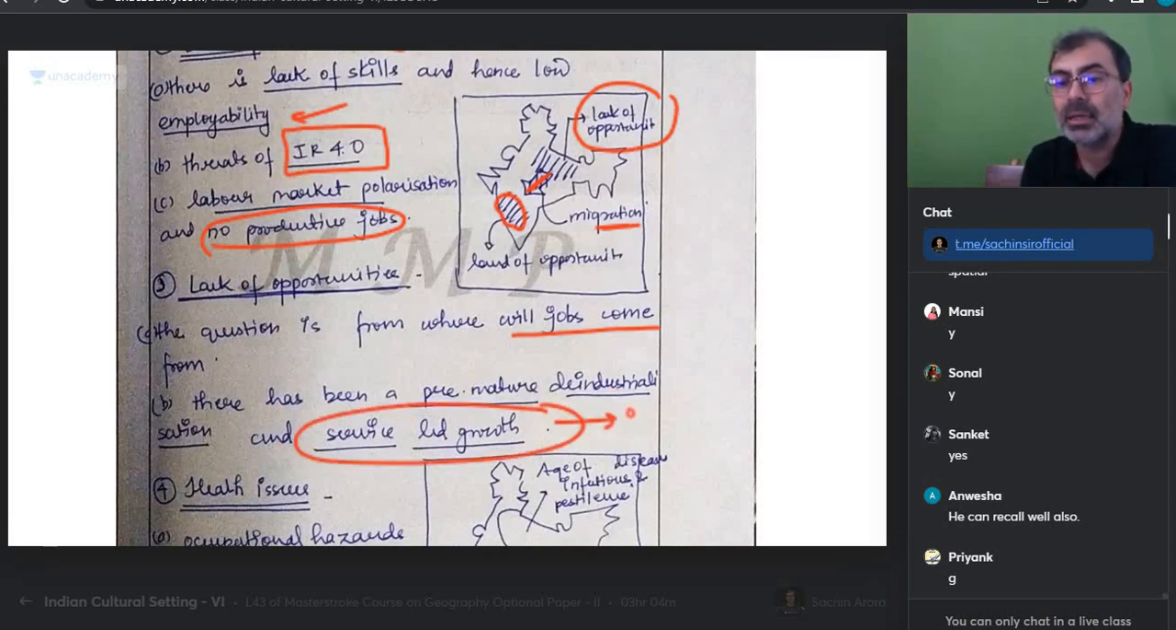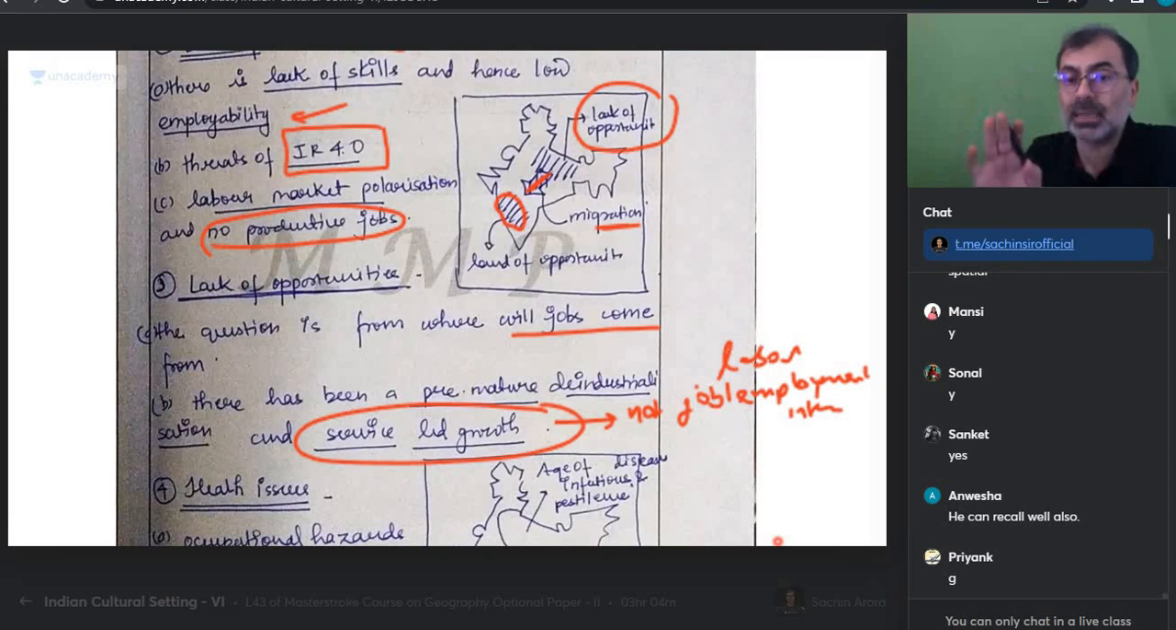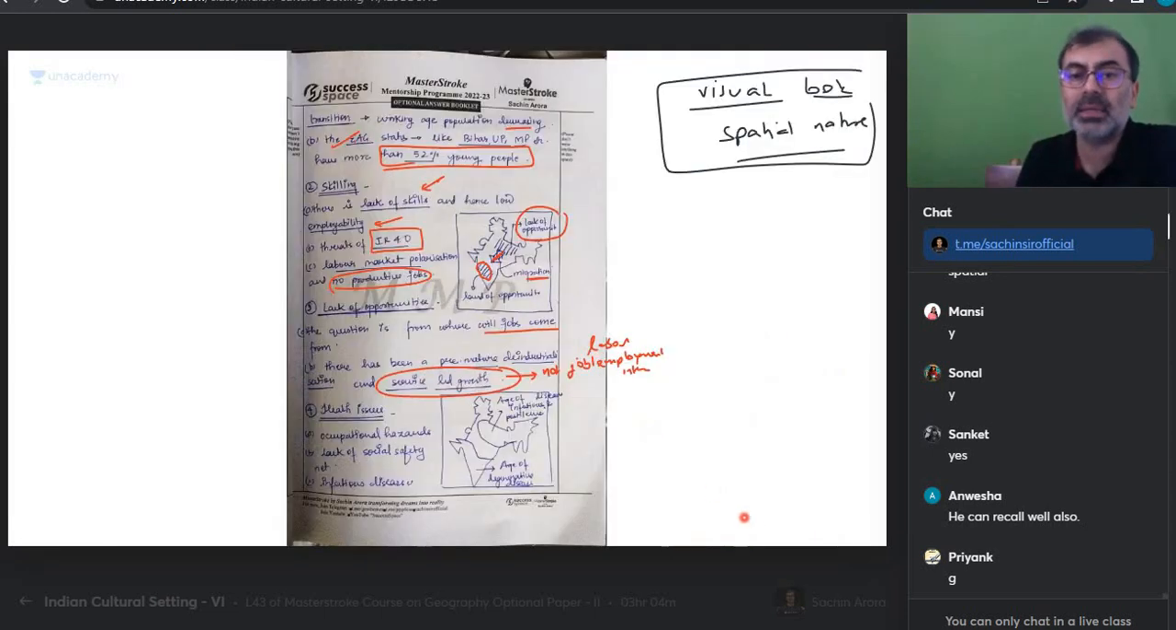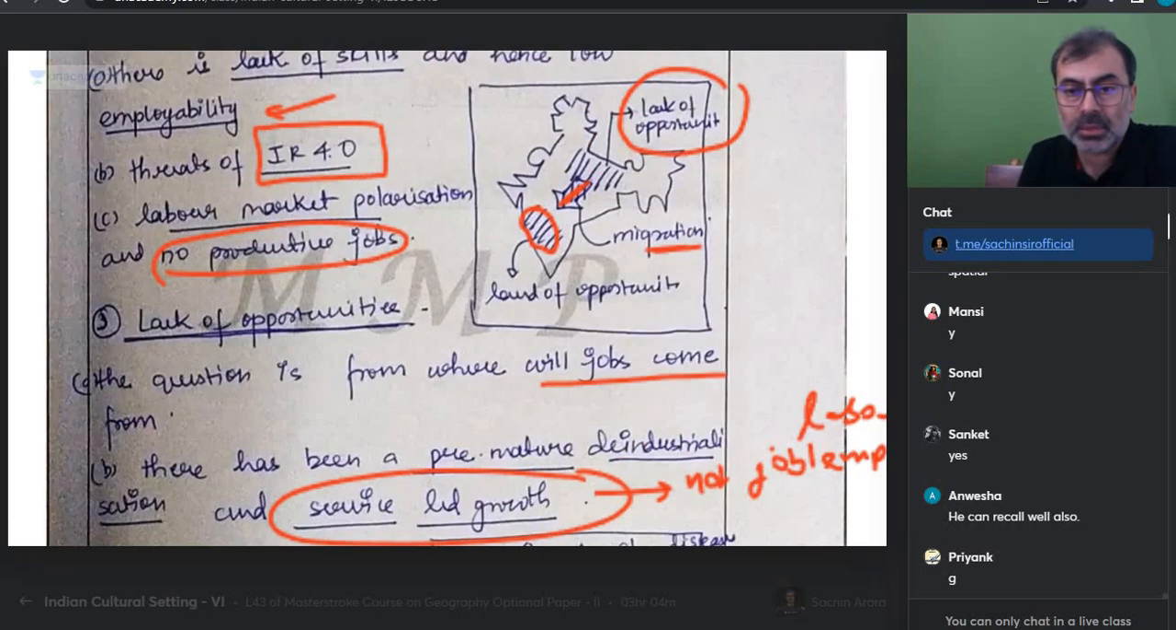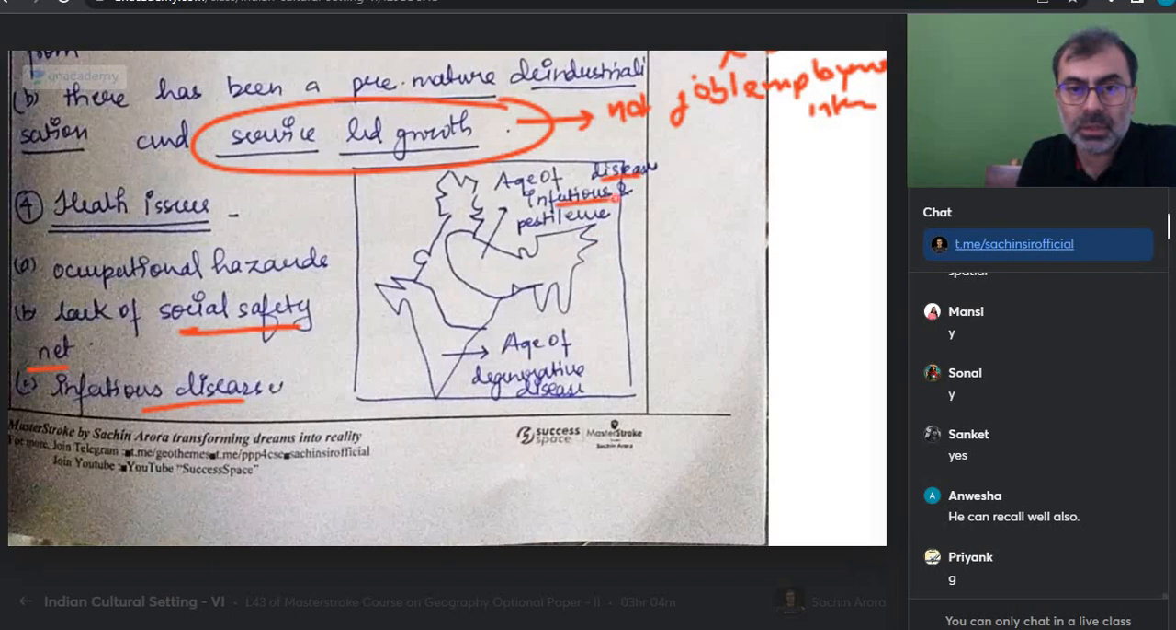Very important. Service-led is not employment intensive. True or not? Job की जगह labor करना होगा. Is everyone okay? So India में deindustrialization is happening and whatever is running that is because of service sector. Health issues, the occupational hazard and lack of social safety net, infectious diseases. Let us see what he wants to tell us. He wants to tell us age of disease, infectious and pestilence. यहाँ पर age of degenerative disease. यहाँ पर age नहीं होना चाहिए. I think area लिखना चाहते थे जो भी है. यहाँ पर infectious disease ज़्यादा है. यहाँ पर degenerative old age thing that is there.